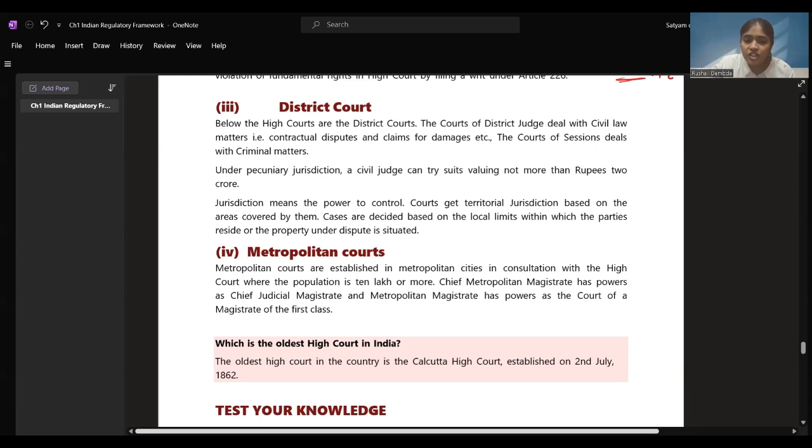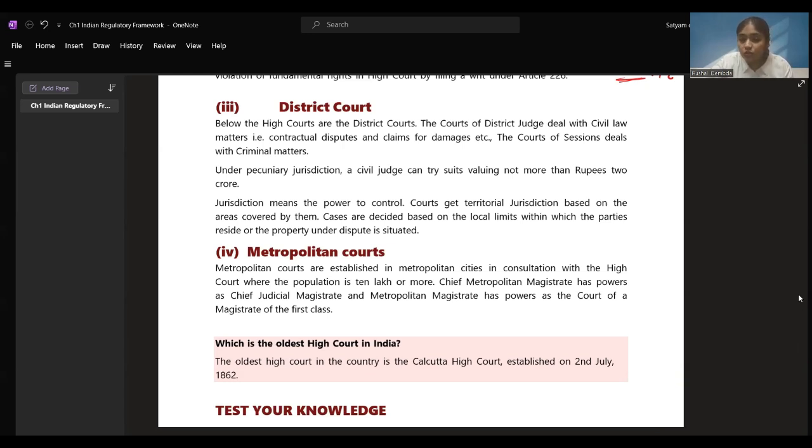Under pecuniary jurisdiction, a civil judge can try suits valuing not more than rupees 2 crore. If the amount exceeds 2 crore, you cannot file your case under the district court. You have to go to the high court then. Okay. Jurisdiction means the power to control. It has the power of controlling cases only up to 2 crore rupees.